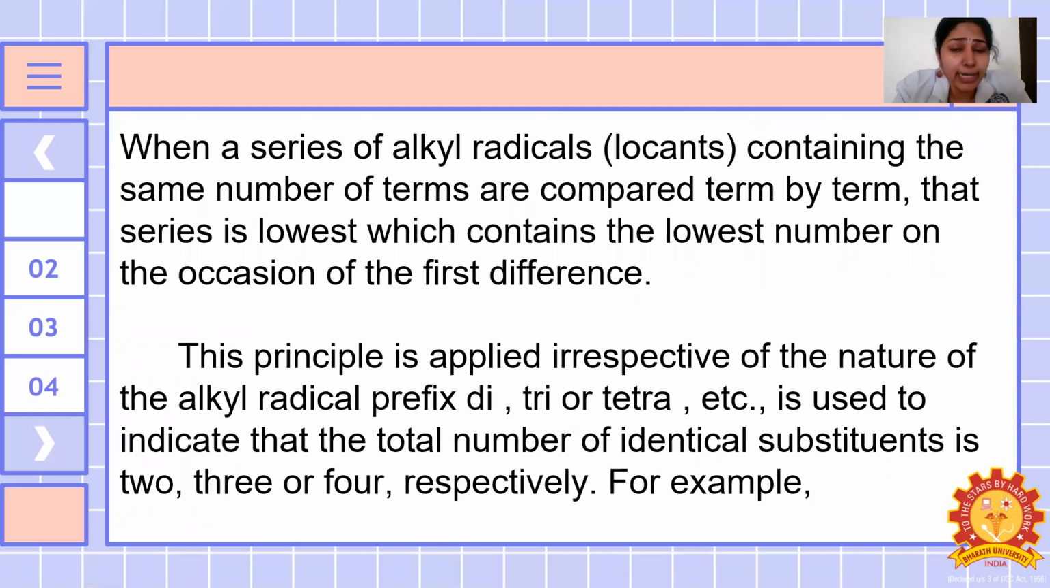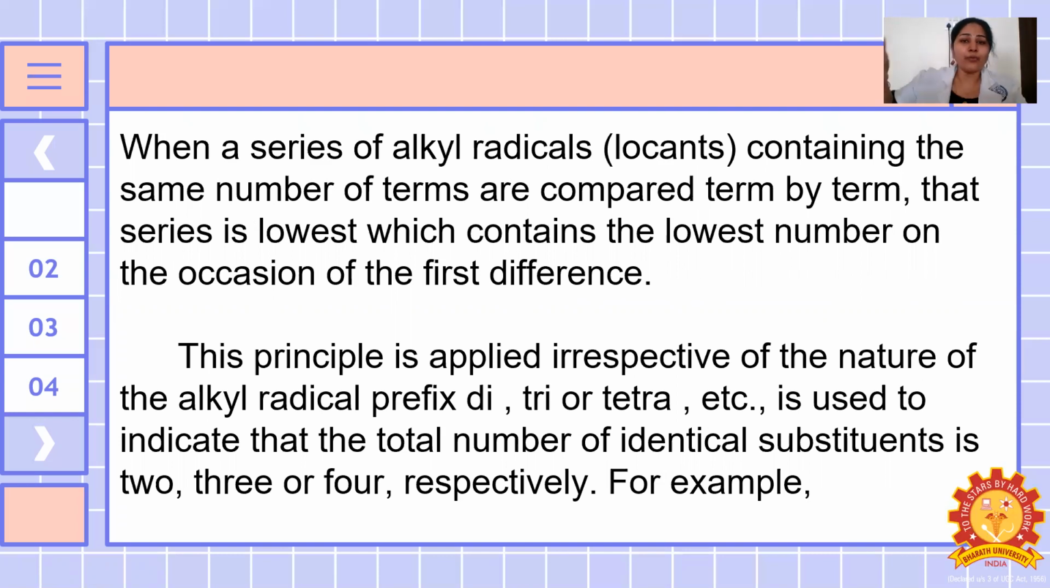When a series of alkyl radical locants containing the same number of terms are compared term by term, that series is the lowest which contains the lowest number on the occasion of the first difference. This principle is applied irrespective of the nature of the alkyl radical. The prefix di, tri, or tetra is used to indicate that the total number of the identical substituents is 2, 3, 4 respectively.